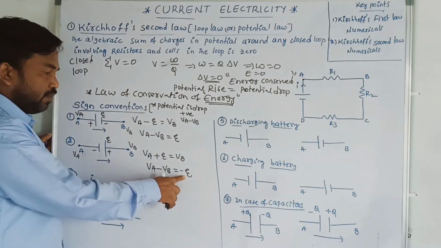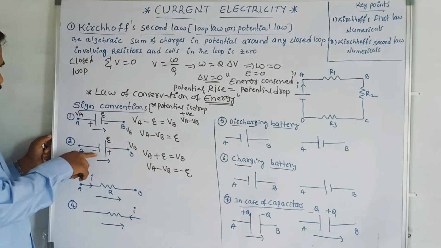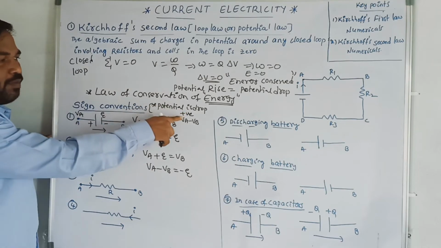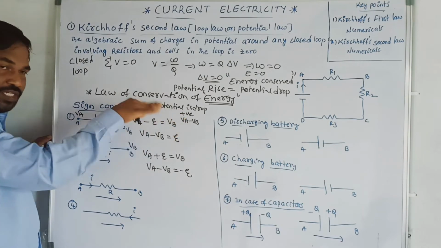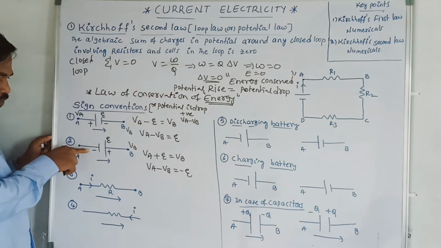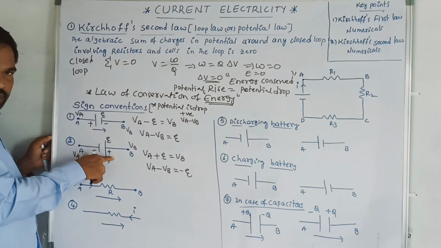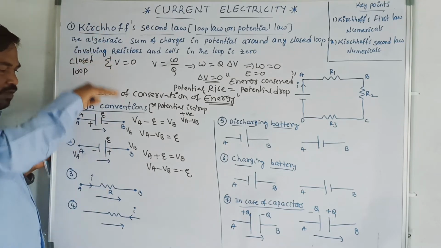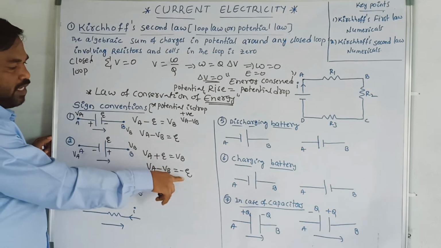Why did negative come? Observe here: by this rule, when the potential is dropped, it should be positive, and when the potential is raised, it is going to be negative. I am moving from the negative terminal to the positive terminal, which means the potential is raised. When the potential is raised, we have to take it as negative.